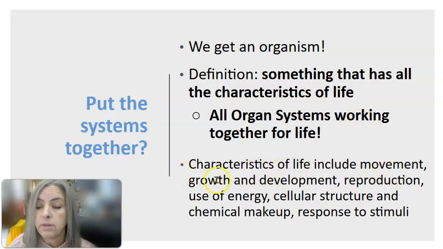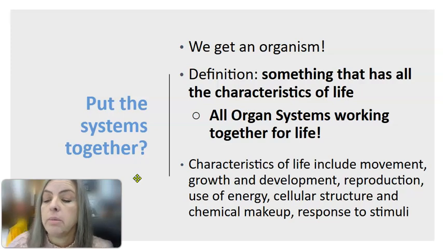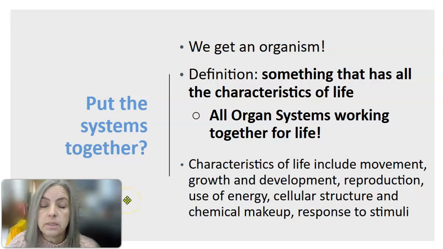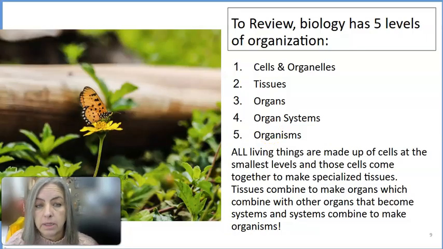So the characteristics of life include movement, growth, development, reproduction, the use of energy, cellular structure and chemical makeup, and then just response to stimuli. So all these different systems work together to make up that organism, and that creates a whole thing. So those are our 5 levels of organization.